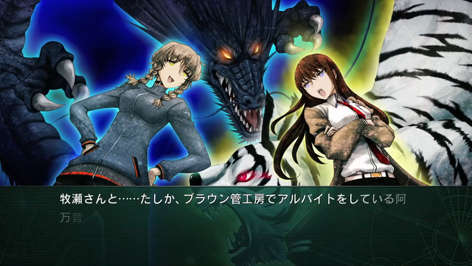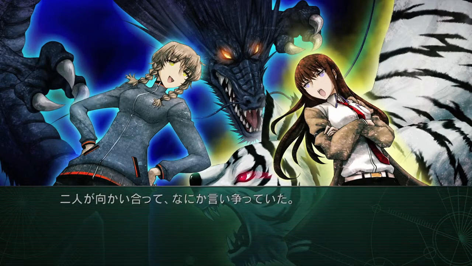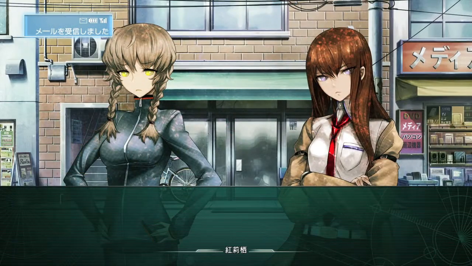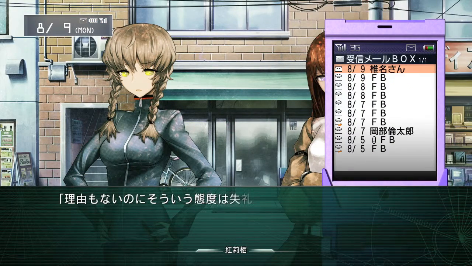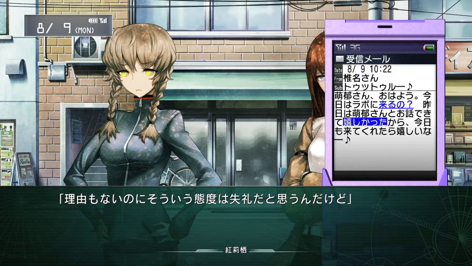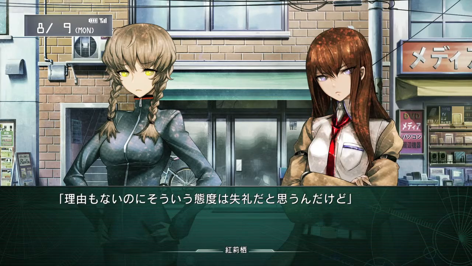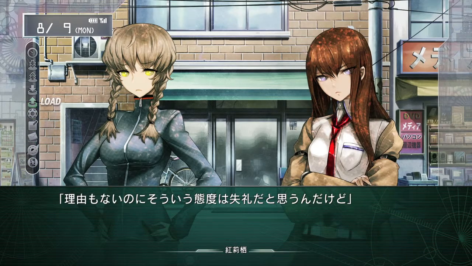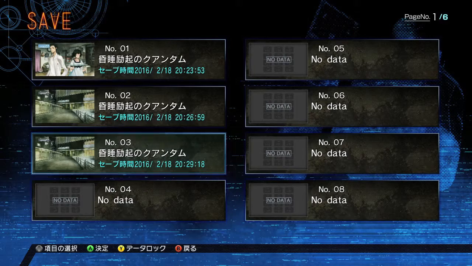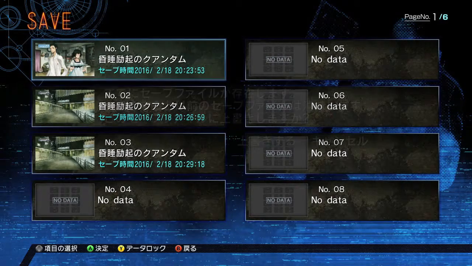Alright, make sure you cancel your fast forward once you see this picture of the tiger and dragon. Instead, you just want to hit the A button until you get to this screen. Open up your phone and then open up this text message. What you want to do is make a save here. So we're going to save the game, and we're going to save this one in slot number 1.